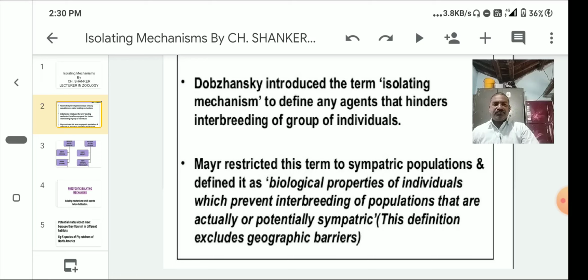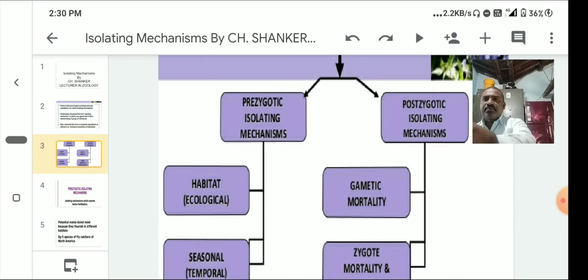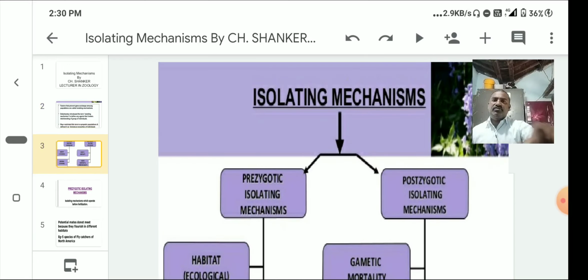Sympatric populations live in the same area, but due to genetic changes they may not undergo reproduction or reproductive activity. Next, we have to discuss isolating mechanisms. The prezygotic isolating mechanisms are premating isolating mechanisms, and the second is post-zygotic isolating mechanisms.